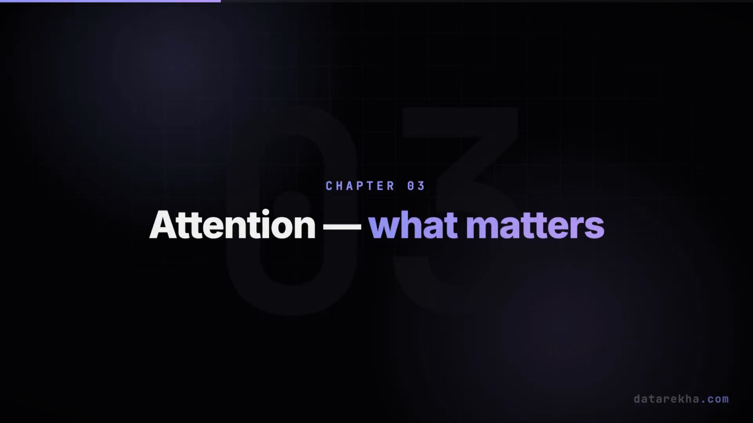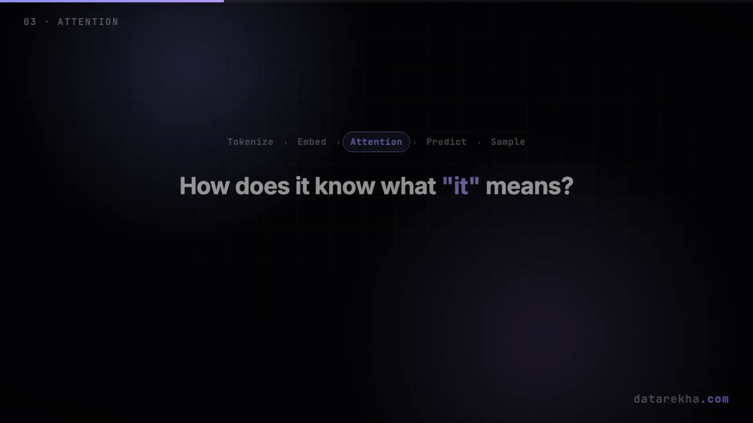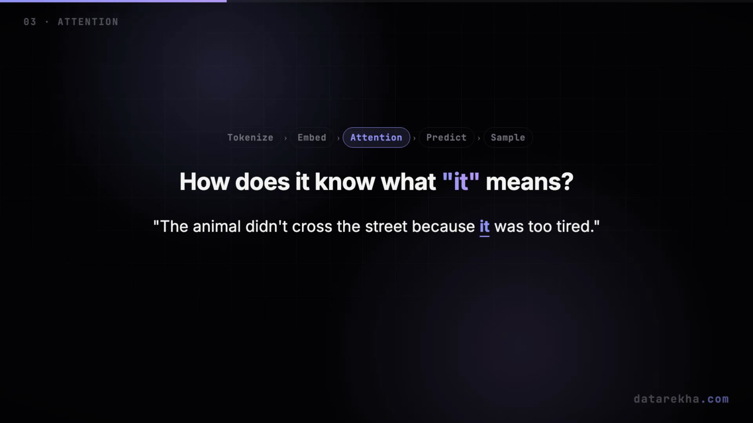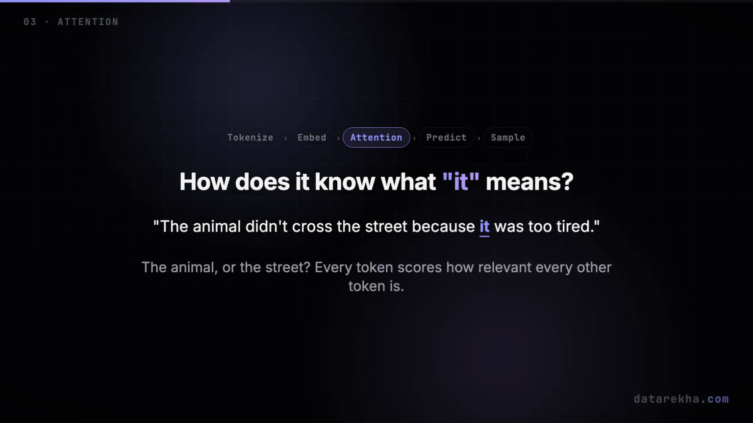Now the crucial step, attention. Take the sentence. The animal didn't cross the street because it was too tired. What does it refer to? The animal or the street? You know instantly. The model works it out using attention.